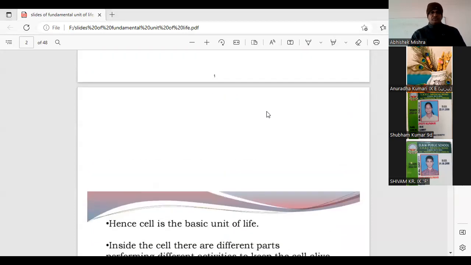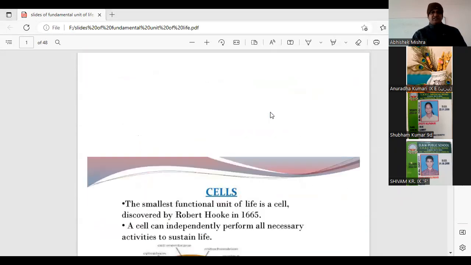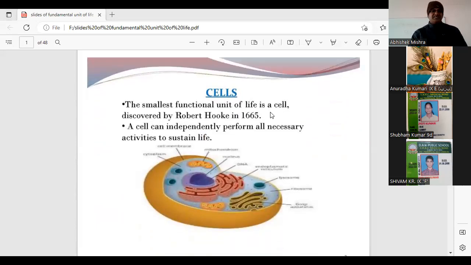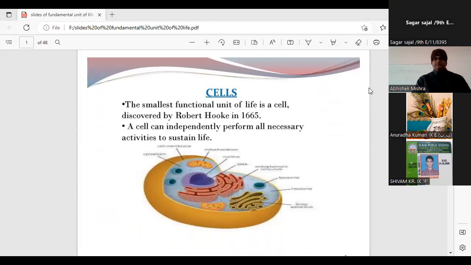So students, before starting with the chapter Cell, once again, first of all, as we are doing the revision of cell, anyone, what is a cell? Just raise your hand so that I can unmute you. Let me recapitulate what a cell is. Okay, Sagar, you can unmute yourself.